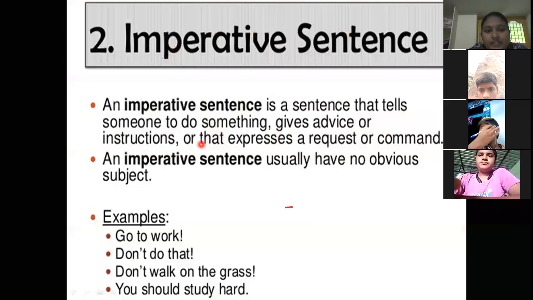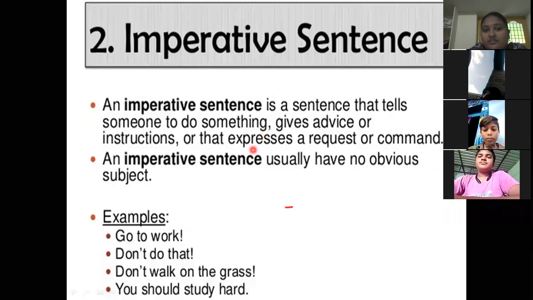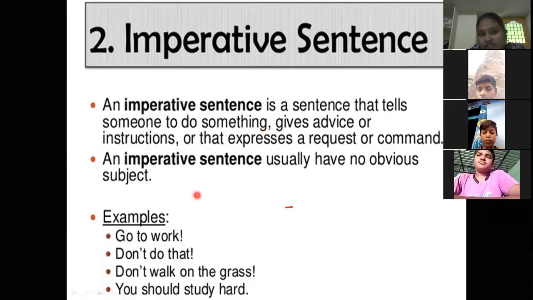See here, imperative sentence. An imperative sentence is a sentence that tells someone to do something. So, to do something means giving orders, advice, instructions, and it expresses a request or command. Here are a few examples: go to work, don't do that, don't walk on the grass, you should study hard. These are all suggestions and instructions, so these all come under imperative sentence.